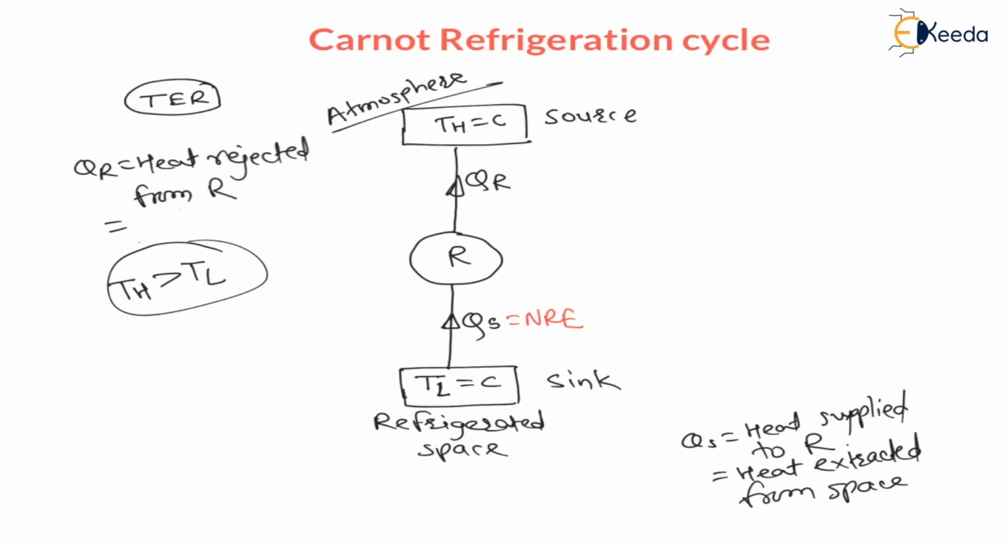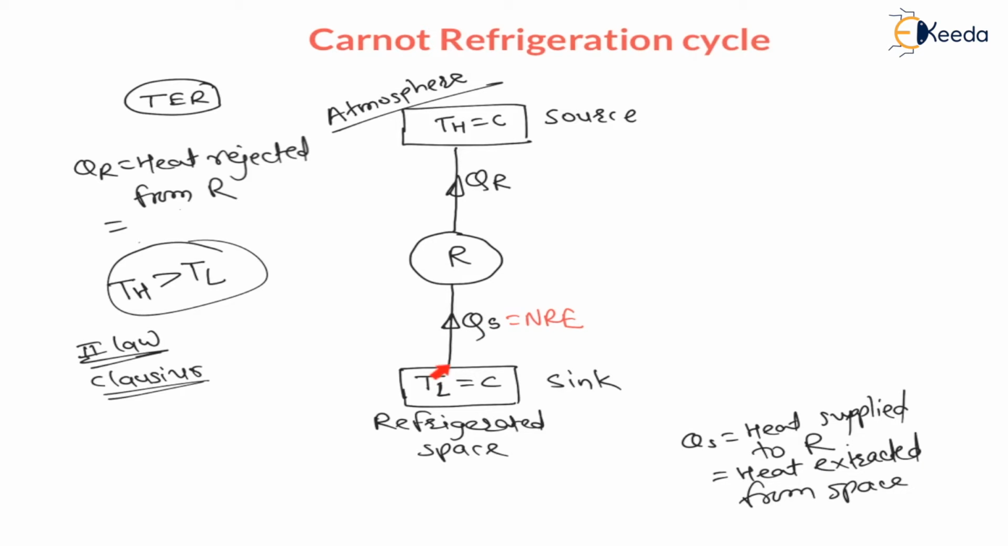And my dear students, as per the second law statement, that is Clausius statement, there are two statements of the second law. One is the Kelvin-Planck statement, which is for the engine, and the other is the Clausius statement. The Clausius statement is for the refrigerator as well as the heat pump. Clausius second law statement: heat cannot flow from low temperature to high temperature naturally.